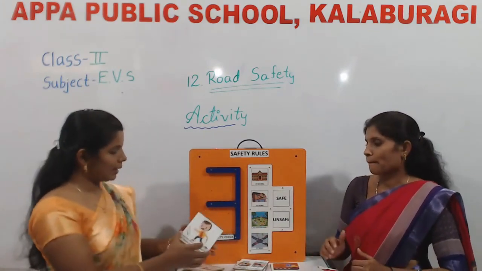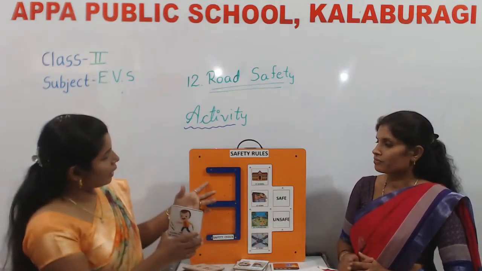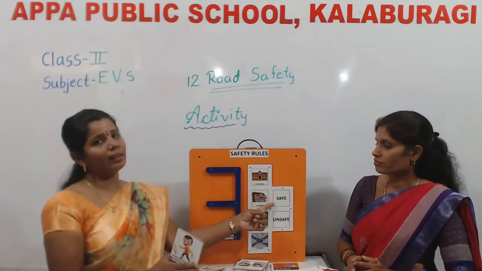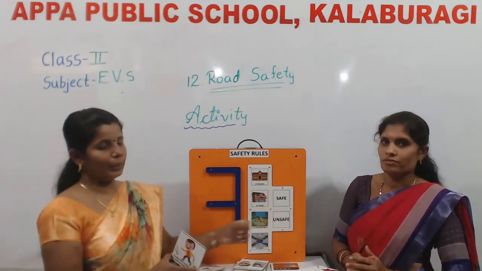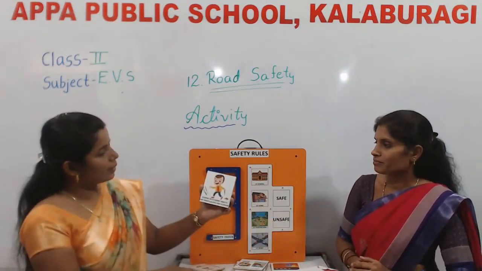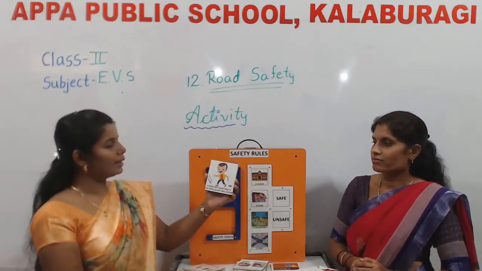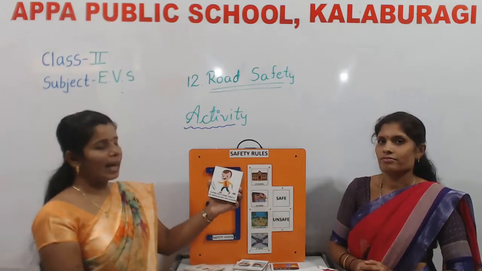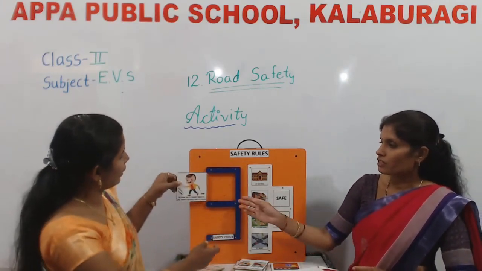First, these are some flashcards. I'll place a flashcard, and if it is safe, the indicator glows, and if it is unsafe, the indicator also glows. Okay. Let's check first: playing with sharp objects like knives, blades, and scissors. We'll check whether it is safe or unsafe.